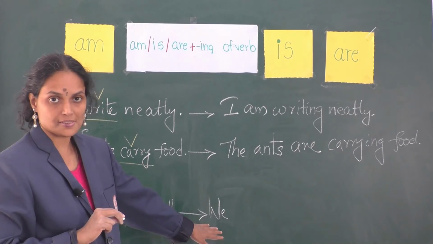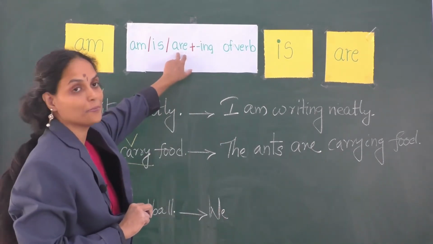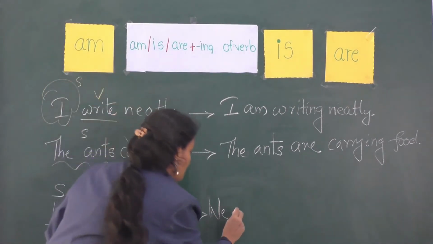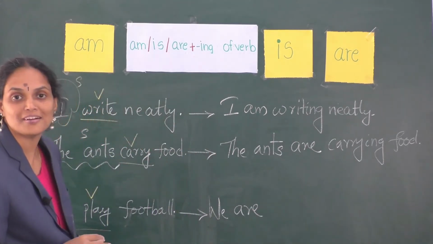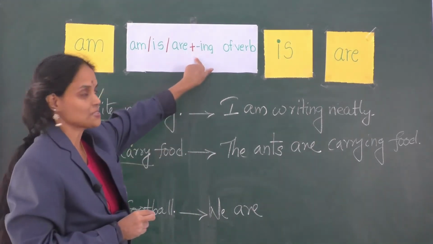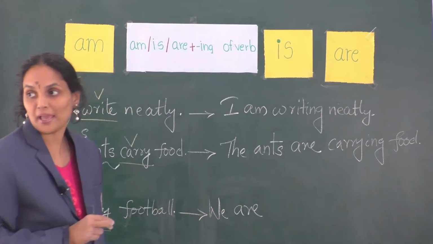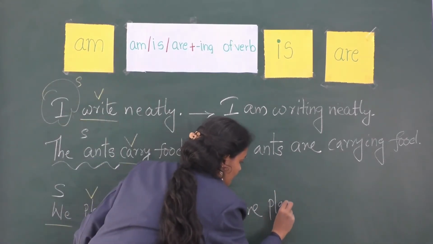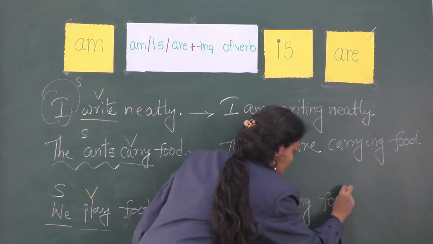Since the subject is a plural one, it should always be followed by a plural auxiliary verb, are, in present tense. We are, and the verb here is play. The next step is to write the ing form of the verb. So, play plus ing. We are playing football.